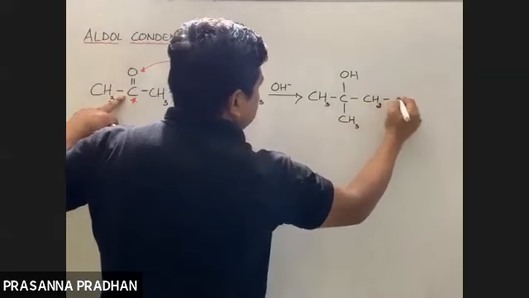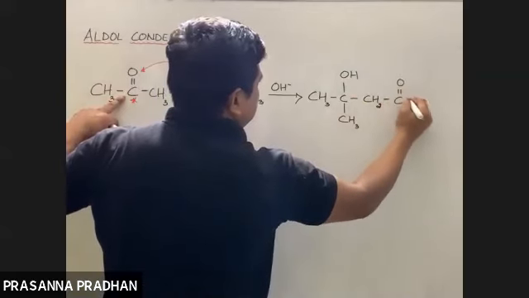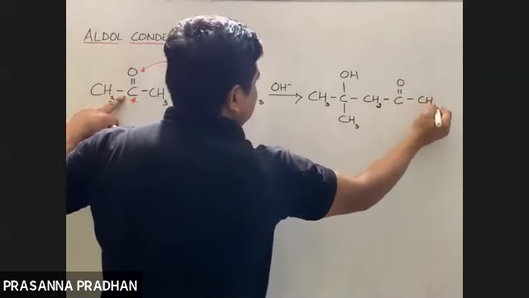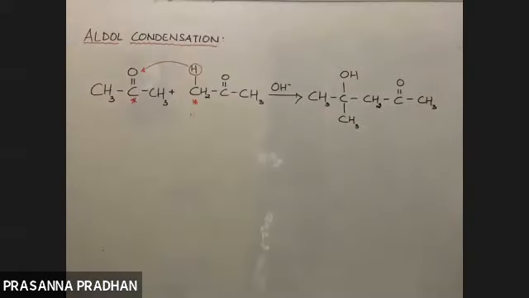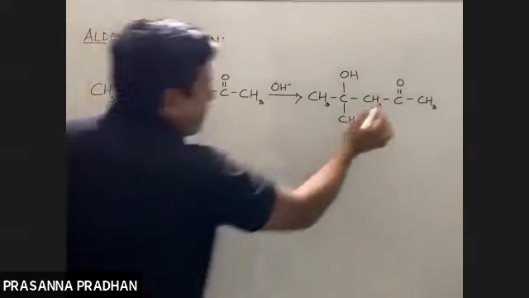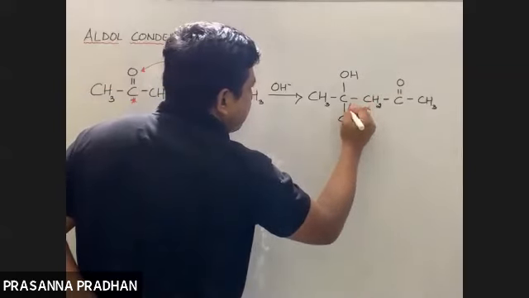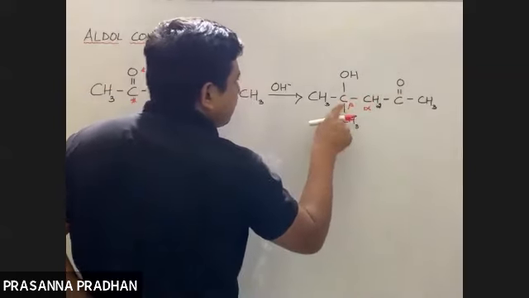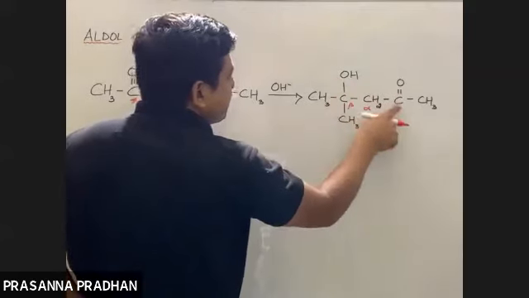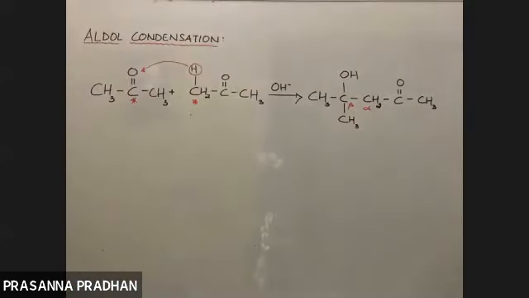Then C double bond O, CH3. What is this? Yes, there is the functional group CO. This is the alpha carbon. This is the beta carbon. So yes, we get again beta hydroxyketone, which is the product of aldol condensation.